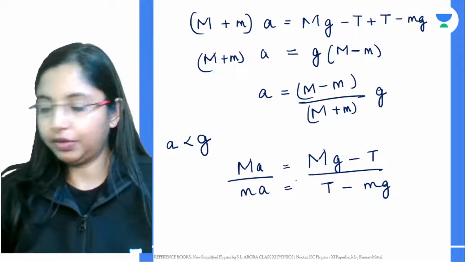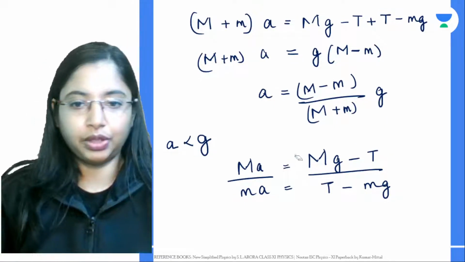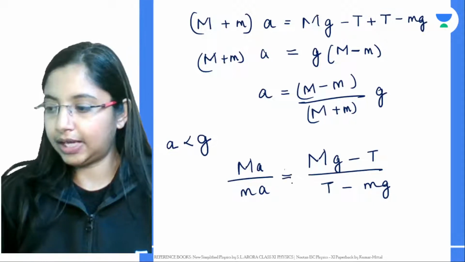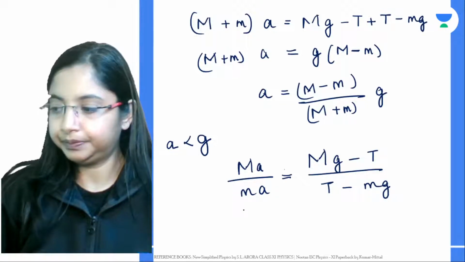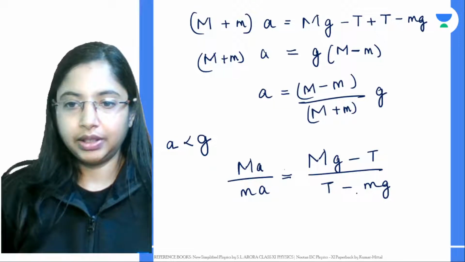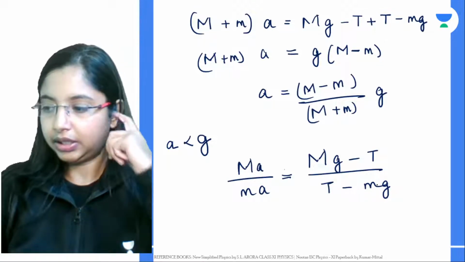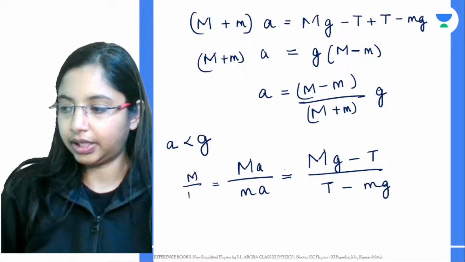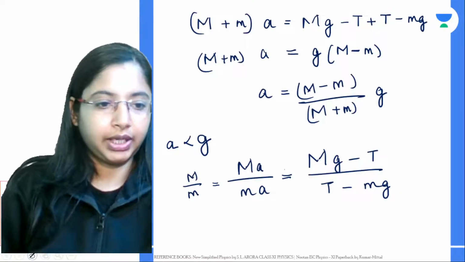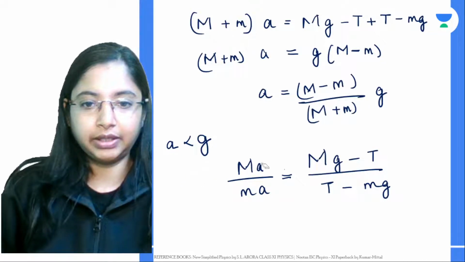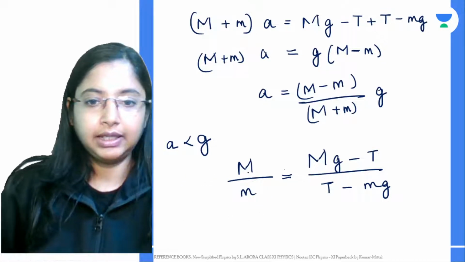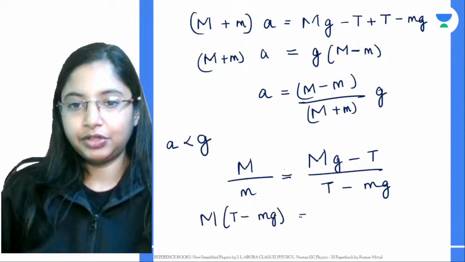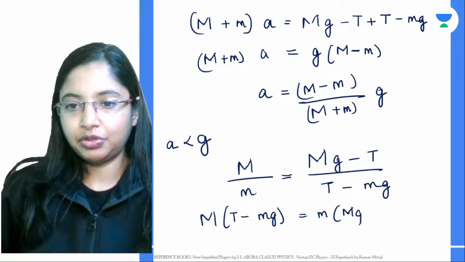Now if you are dividing these two equations, you will get m by m. Then you can cross multiply. If you're dividing this, the acceleration terms get cancelled. Let's cross multiply. This will be m into t minus m into g, which is equal to m into mg minus t.